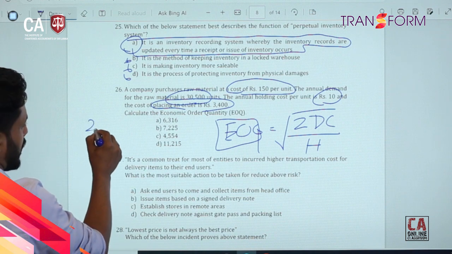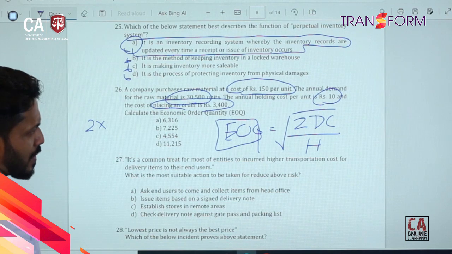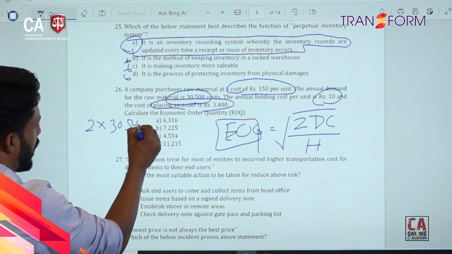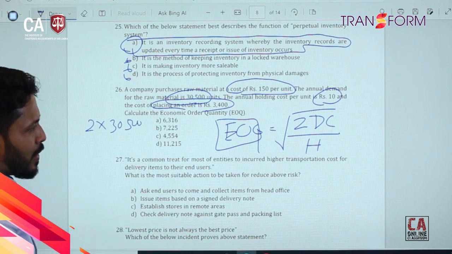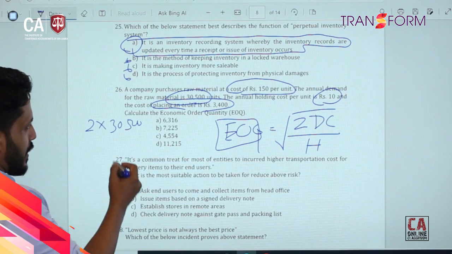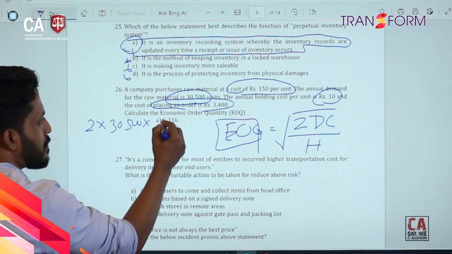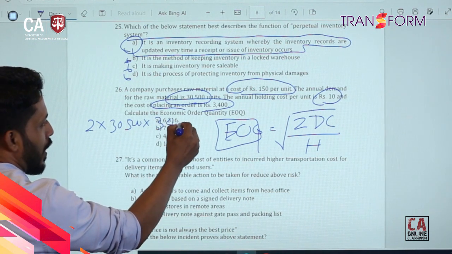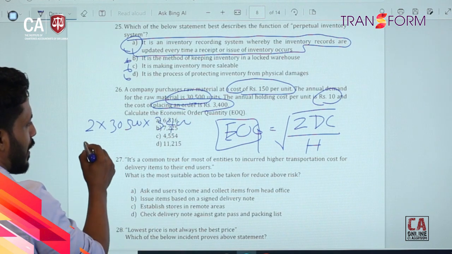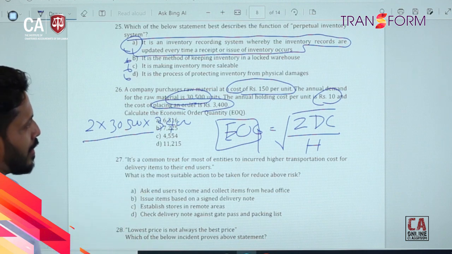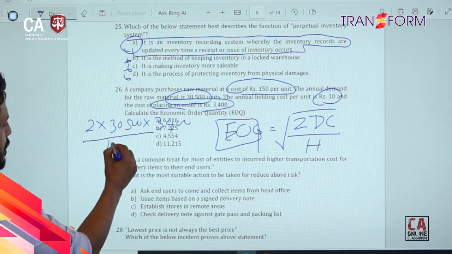So here 2 into demand 30,500 and cost per order, placing order, into 3,400, and then divided by holding cost 10.